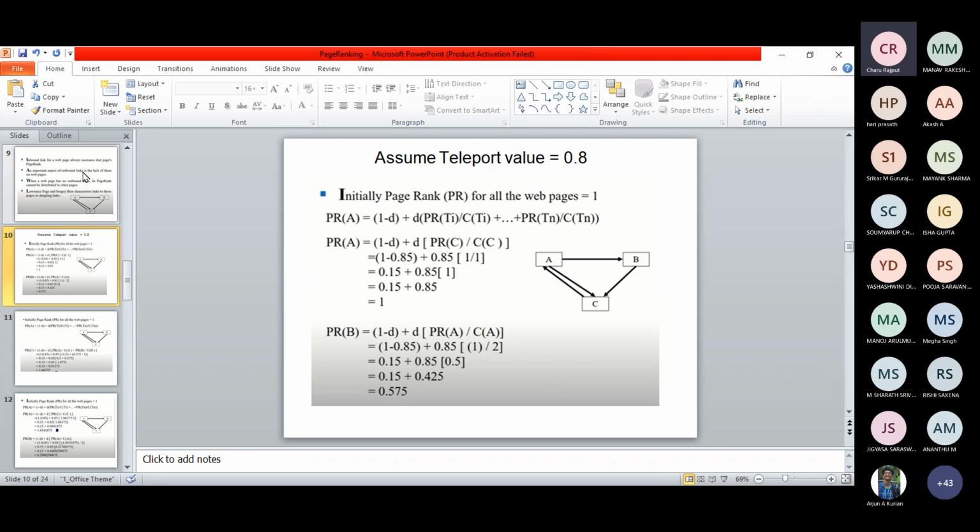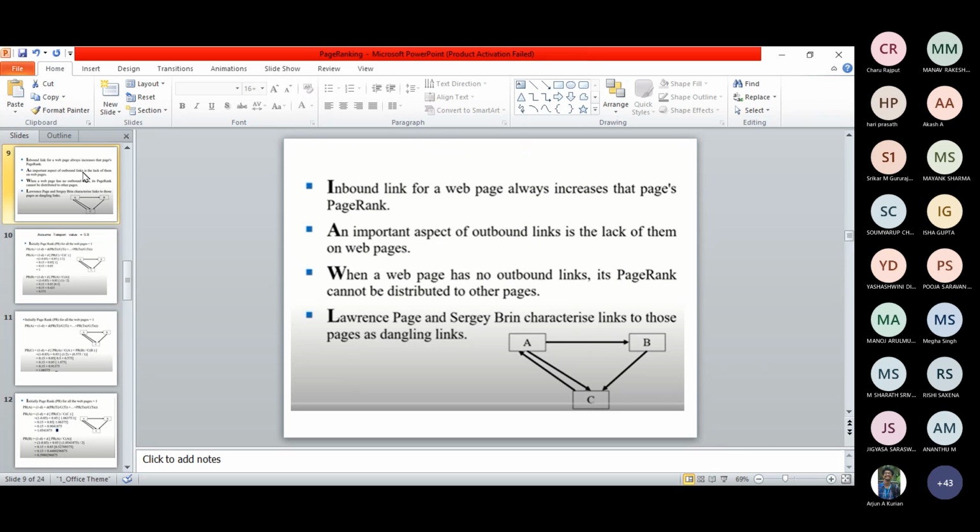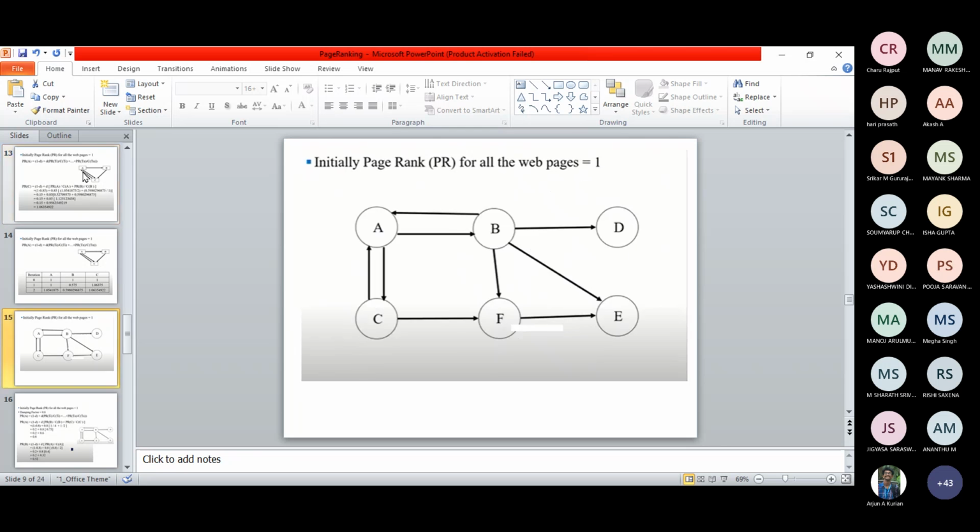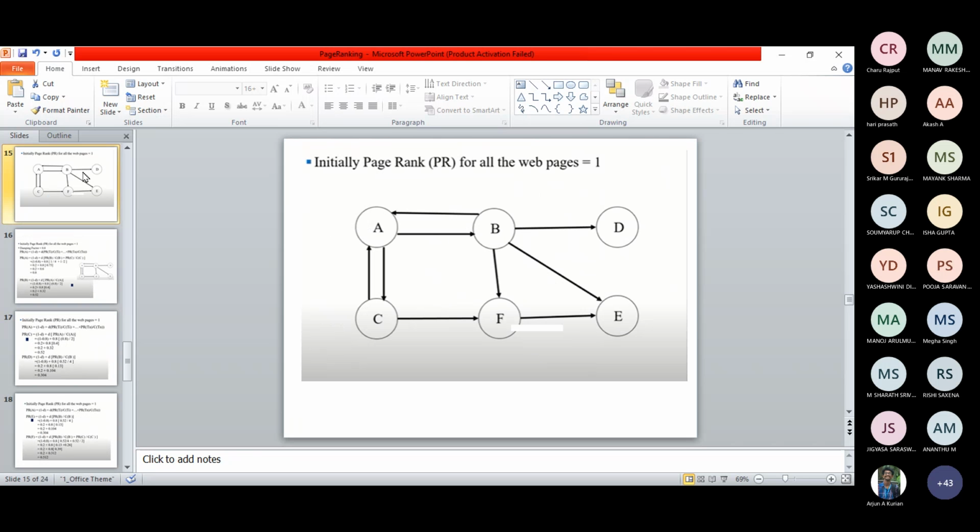Usually, as far as this is concerned, you will be given how many iterations you have to perform. If it is a very small graph, and this is a very small graph, what I have explained to you, even this with 6 nodes is very small, we can compute it manually. We can go for some 3 to 5 iterations manually.